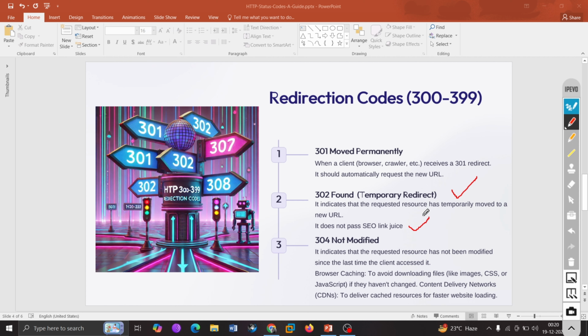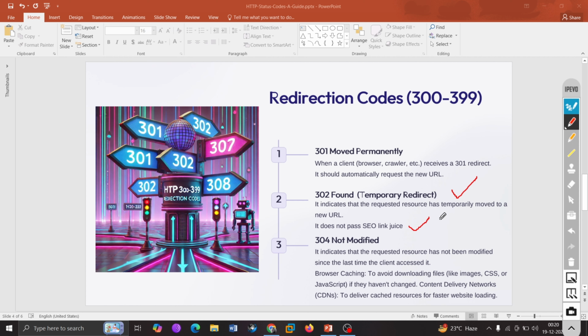Basically, when a page is moved to a different location, like during site maintenance or for a certain period of time, that is where it gives you 302 temporary. After that, it will give you the result in 200 OK only. But it's just for some sort of maintenance purpose that they have the redirecting.